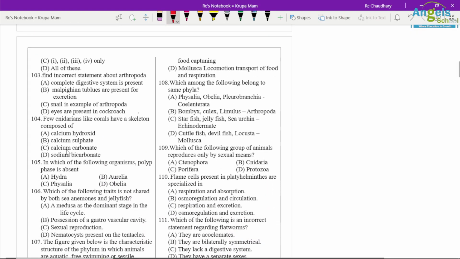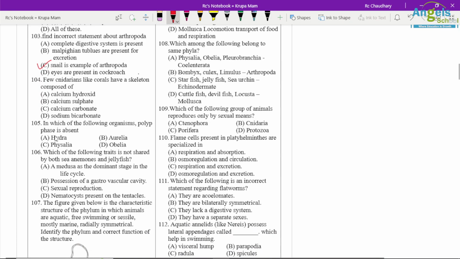Find the incorrect statement about arthropods. Complete digestive system is present. Malpighian tubules are present for excretion. Snail is an example of Arthropoda. Eyes are present in a cockroach. So we have to find the incorrect statement. Snail is not an example of Arthropoda, it is an example of Mollusca.